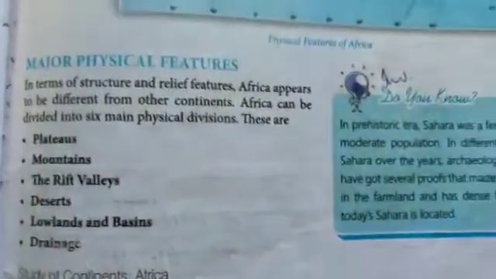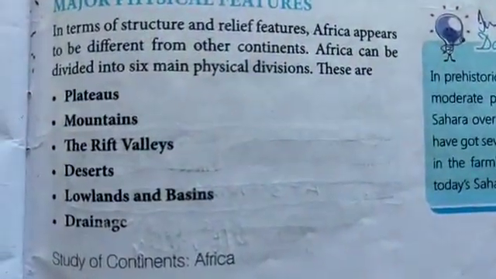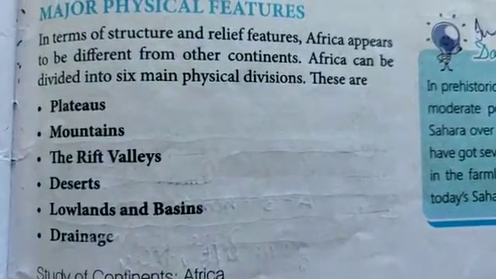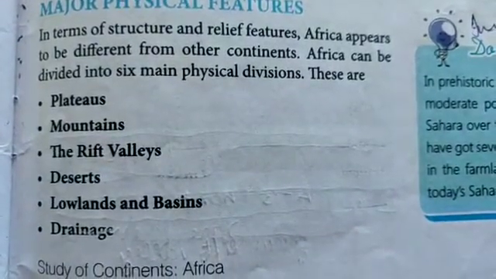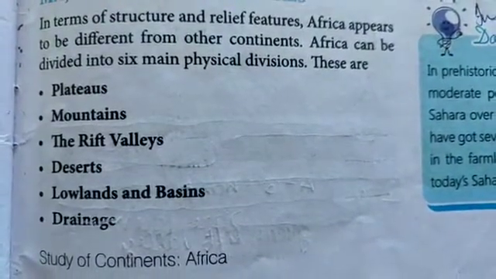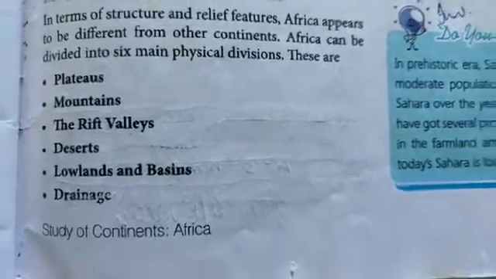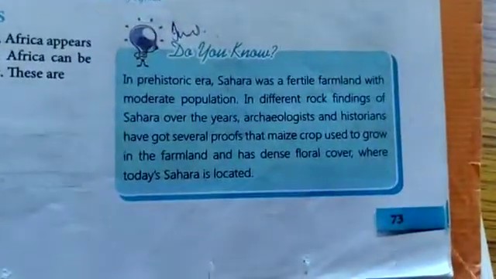Now coming to the major physical features in terms of structure and relief, Africa appears to be different from other continents. Africa can be divided into six main physical divisions. They are plateaus, mountains, the rift valleys, deserts, lowlands and basins. And most important is the drainage area.